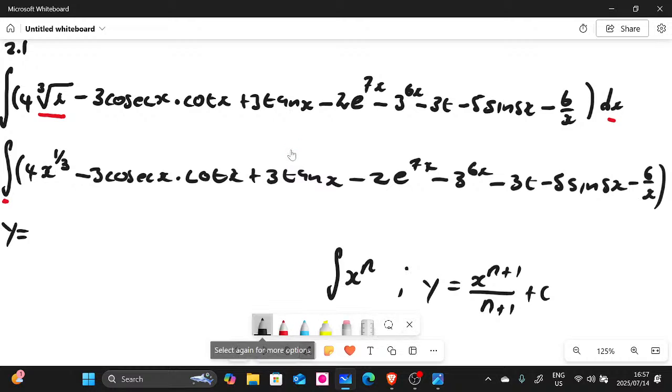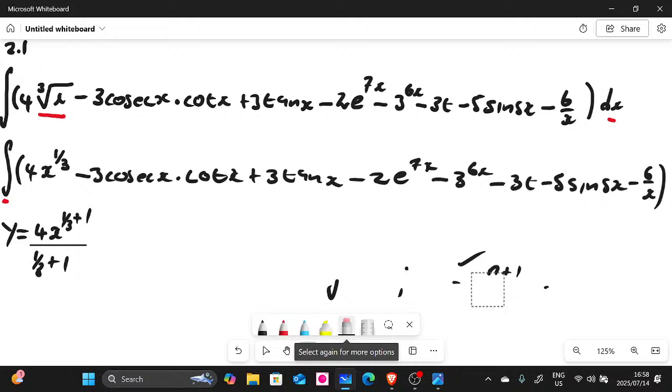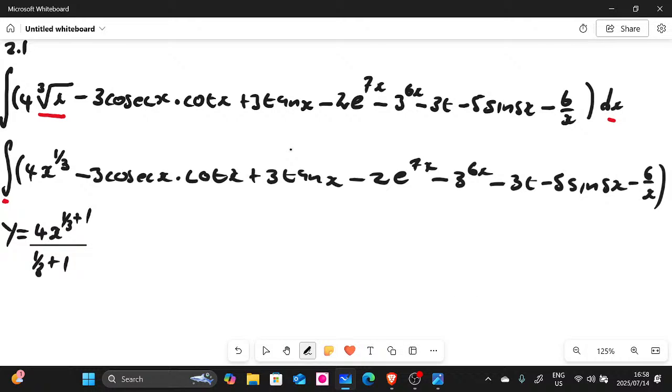You write your coefficient, which is 4 in this case, and then you apply the formula here. So we have x to the power of 1 over 3 plus 1, by the way. And then we must divide. Guys, do not confuse integration with differentiation. It's very, very close. So let's continue. We have 1 over 3 plus 1. You must also divide by whatever you did on the exponent. Remember, we add 1 to the exponent with the standard integral.